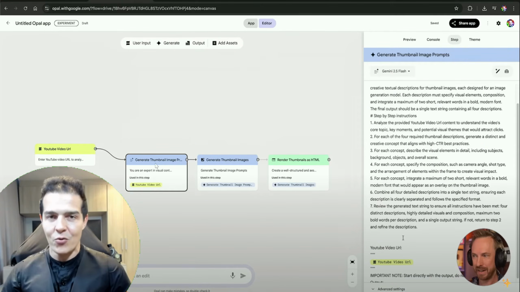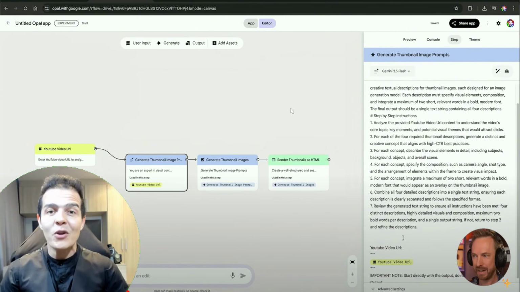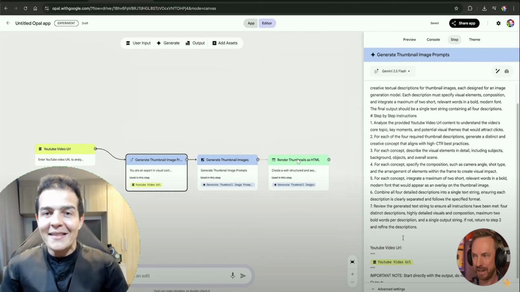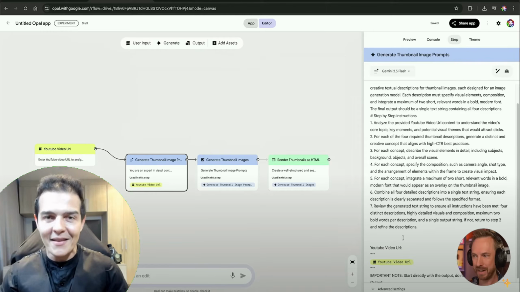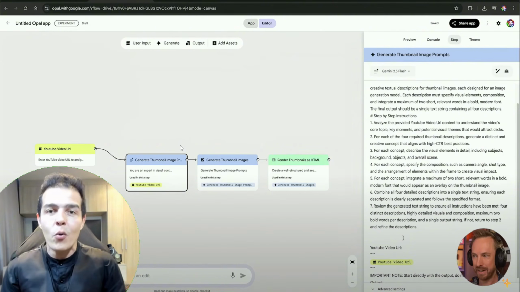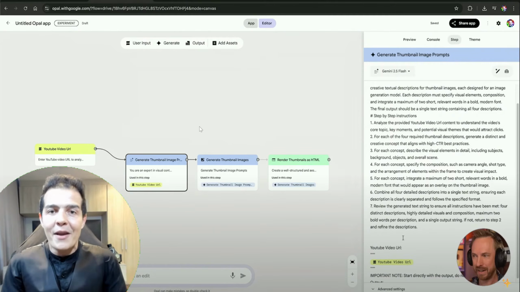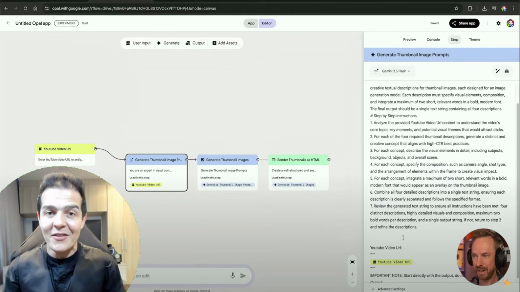And how interesting. To generate a thumbnail, Gemini already used one of the applications from Google's ecosystem here. Gemini will generate the text here, right? The command line. And then it will generate the image. Look how interesting. And then it will render, right? At least that's what's written here. Let's see what happens and if the result is good, right? But you can see that it used Opal, 1 application, Gemini, 2nd application, and it will generate an image, 3rd application. You can see how powerful Google's ecosystem is, right?